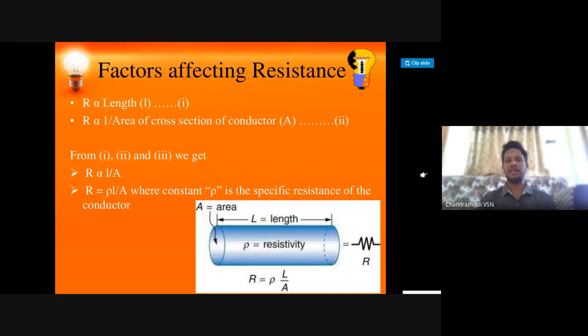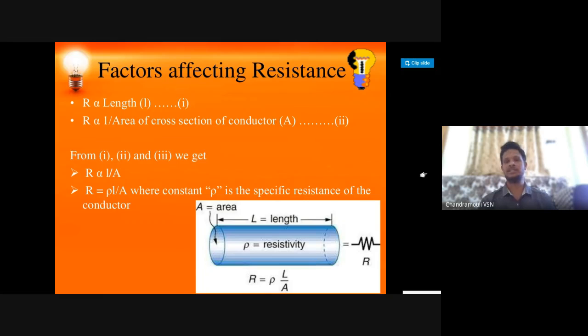Now, what are the factors which affect resistance? These are the most important. Resistance is directly proportional to the length, and the resistance of a wire is inversely proportional to the area of cross section, so together it is proportional to L by A. When I remove the proportionality, my proportionality constant is specific resistance, which in future we'll also learn as resistivity.